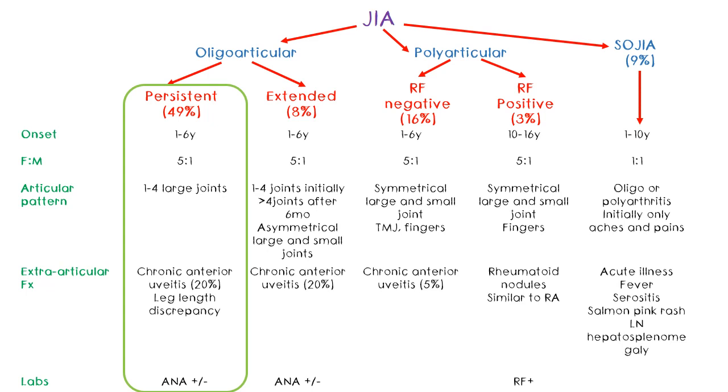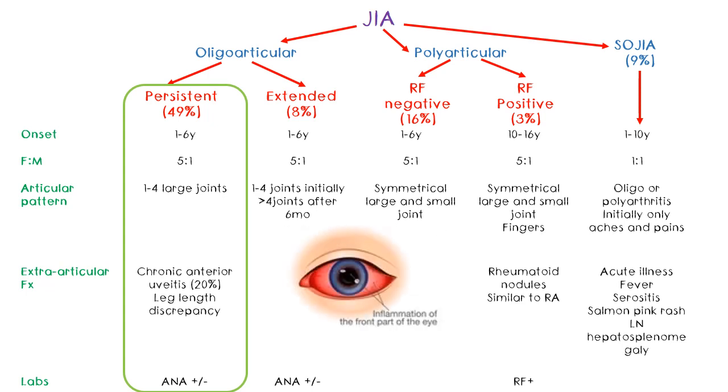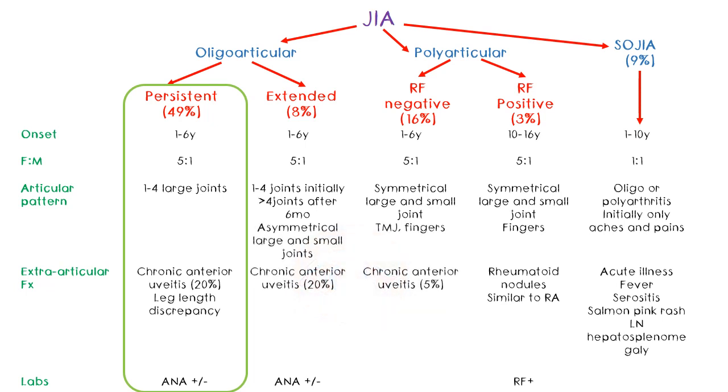Another very important thing about both the articular types is that it is associated with chronic anterior uveitis, where initially you get a red, angry-looking eye due to inflammation of the front part of the eye. And this is very dangerous because it can lead to blindness. There can also be leg length discrepancy, meaning that one leg may be longer than the other. The cause for this is that due to inflammation of the joint, there will be excessive growth in that limb, causing leg lengthening.